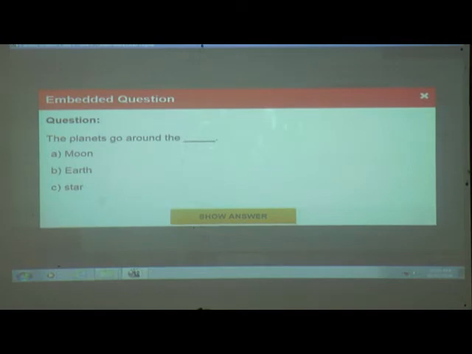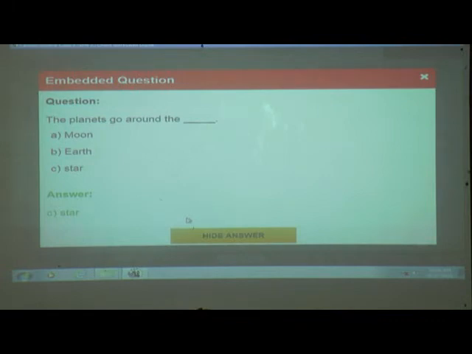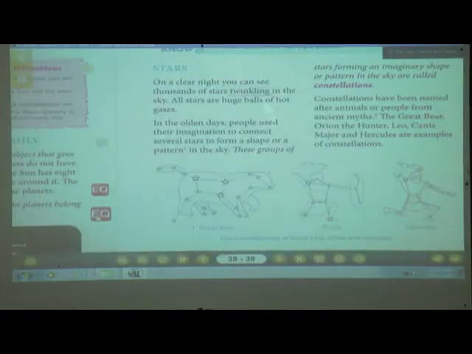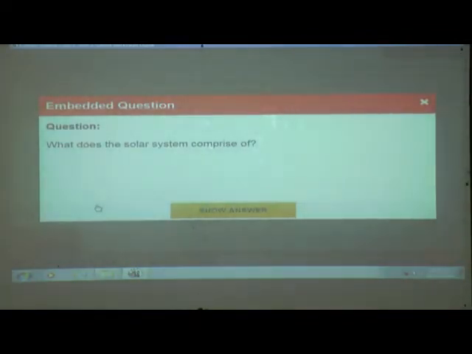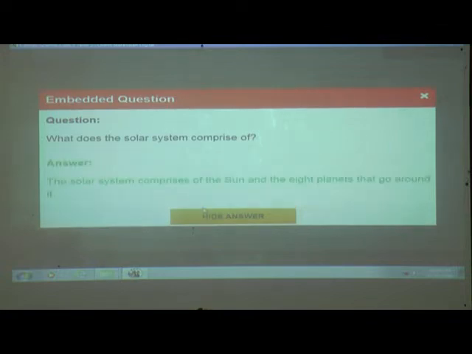Now we'll see some question answers. Where do the planets go around: moon, earth or star? Yes, tell me. Shall I show you the answer? Yes, the planets go around the star, isn't it? What does the solar system comprise of? Tell me. See, the solar system comprises the sun and the 8 planets that go around it.